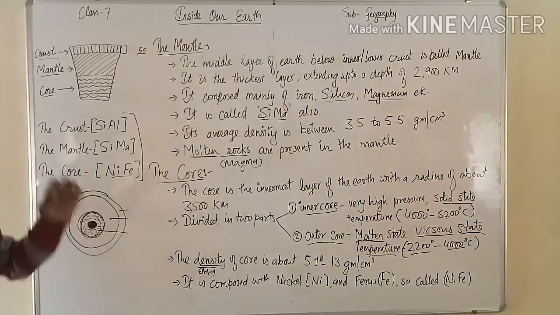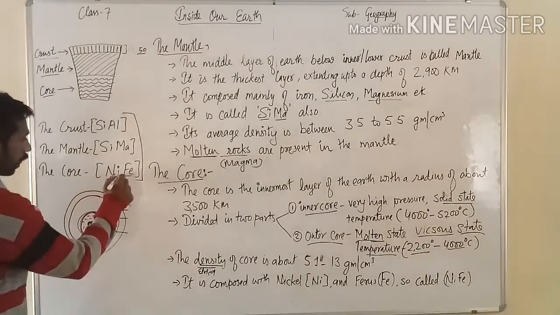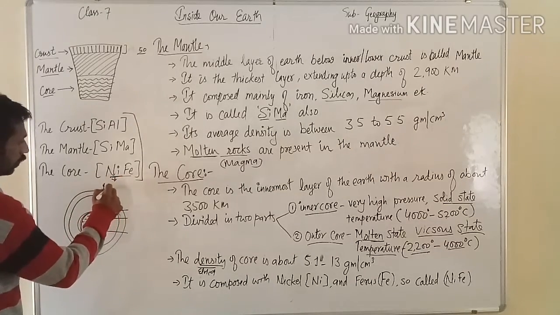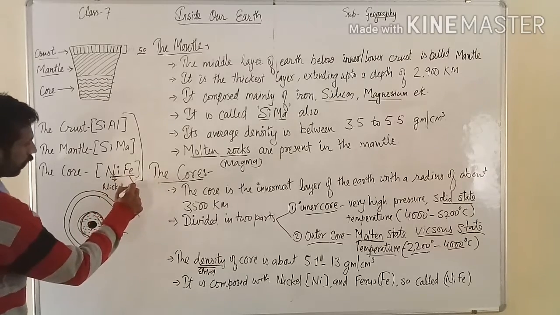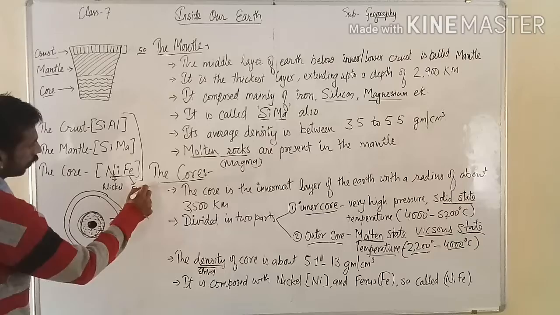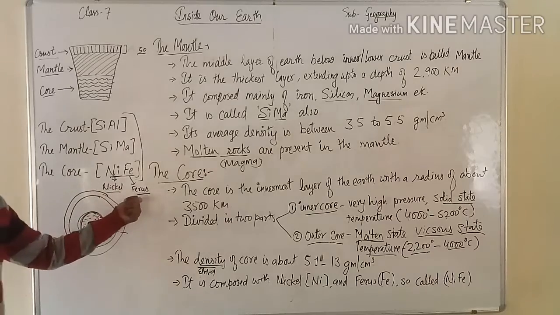Ni stands for nickel and Fe stands for ferrous, meaning iron. The material found here is mostly nickel and ferrous.